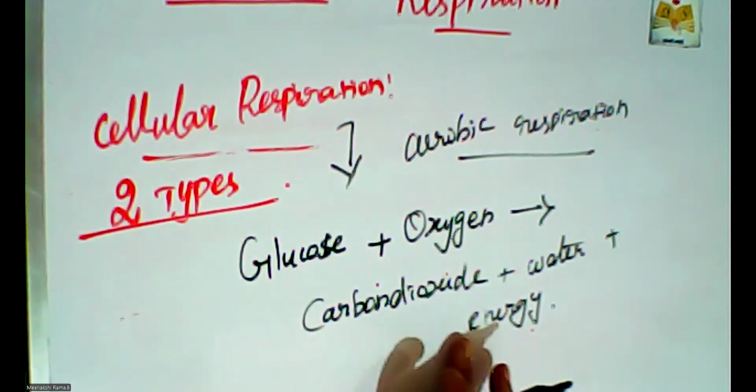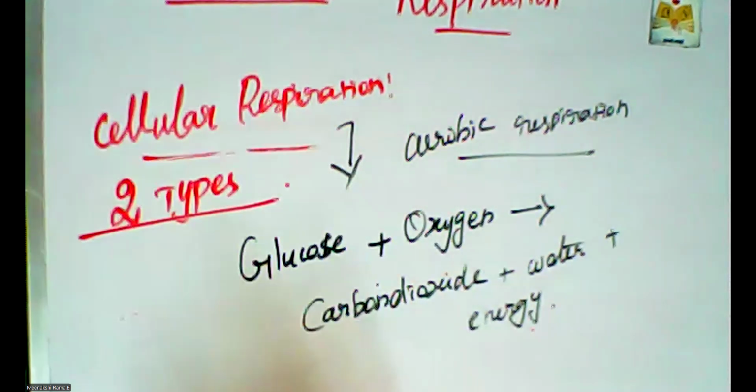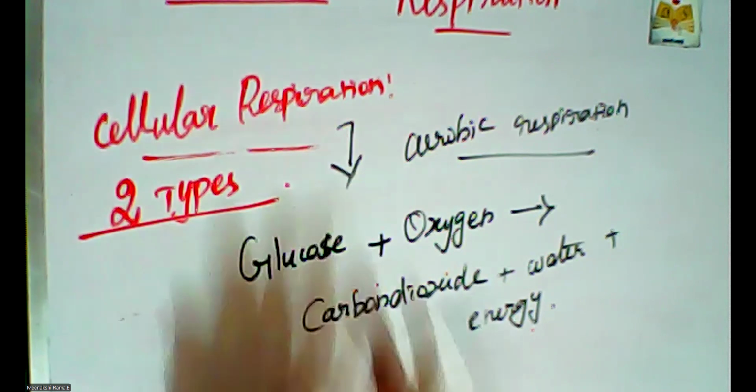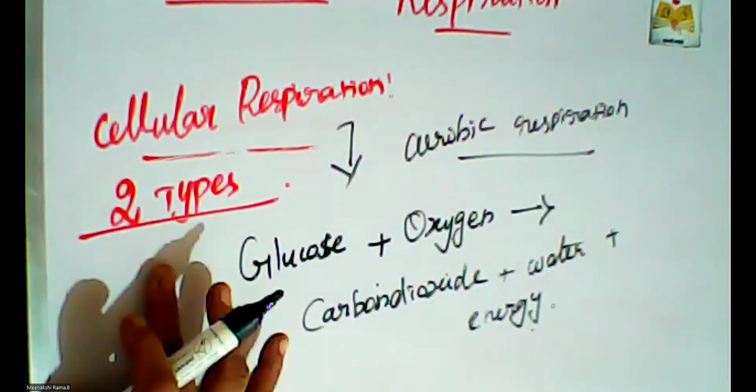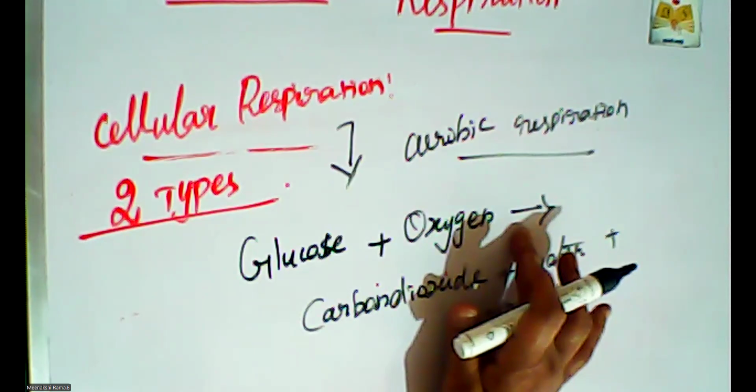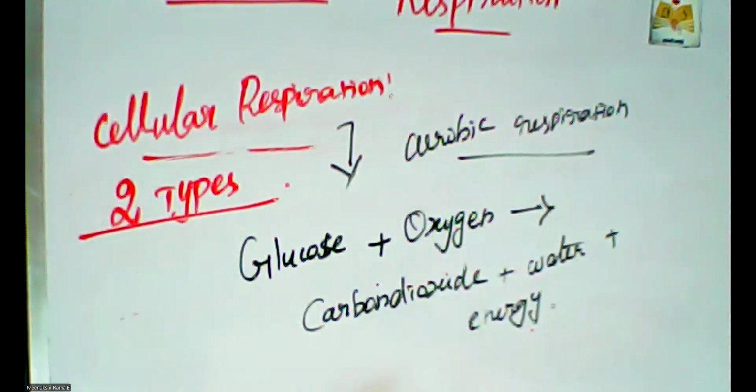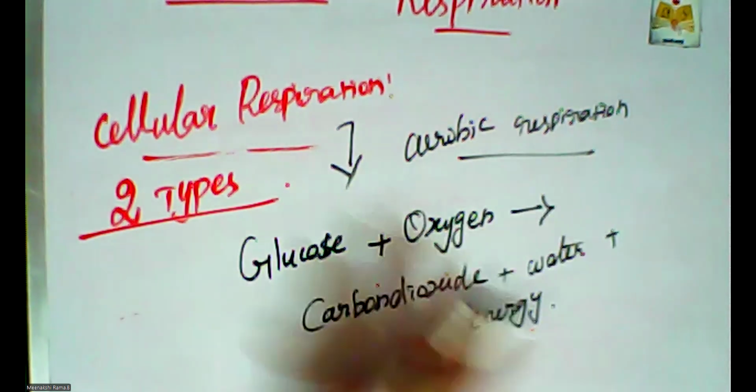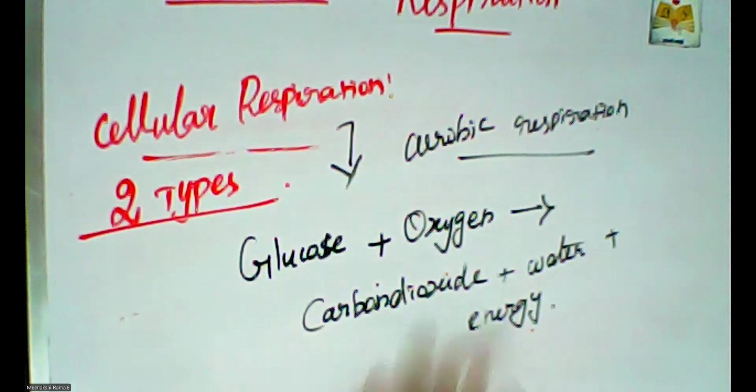So this is one of the respirations in cellular respiration. Cellular respiration is classified into two types. One is aerobic respiration, nothing but the food substances are completely oxidized with release of water and carbon dioxide and energy. It requires oxygen also, atmospheric oxygen. So this is the explanation about aerobic.